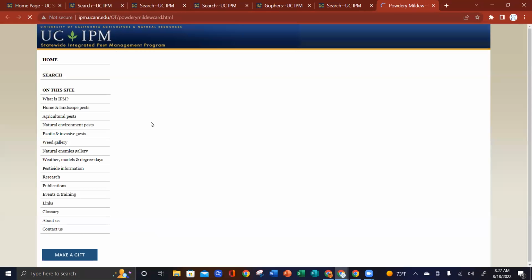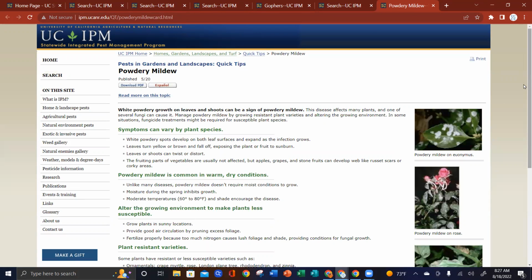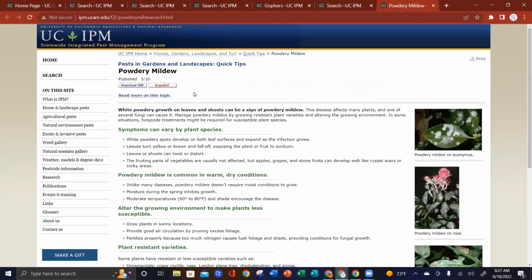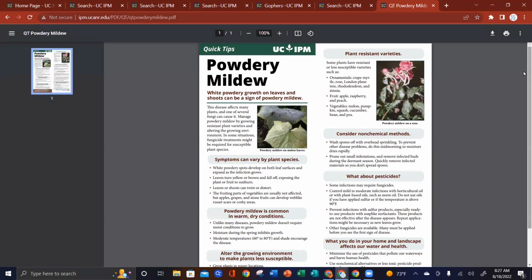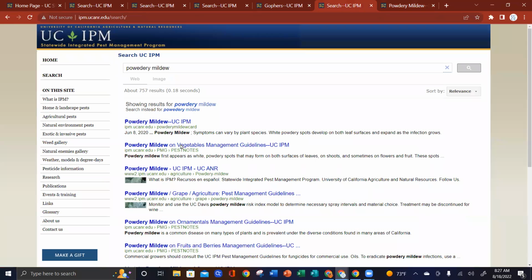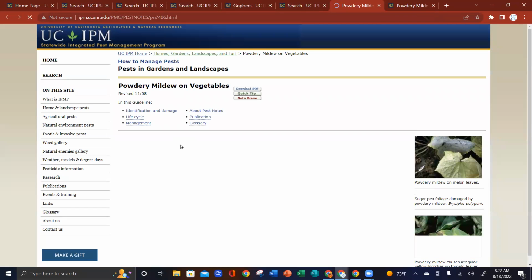Okay, so we got powdery mildew. And I just love this site. They have great photos to help identify and recognize things. Here's powdery mildew. This is the quick tip version. It says up here at the top, and then you can also download a PDF. This is a PDF of that quick tip. Back on the search engine, when I was looking up the powdery mildew, you also could find the longer version to learn more about powdery mildew. So I think this is the longer version here.